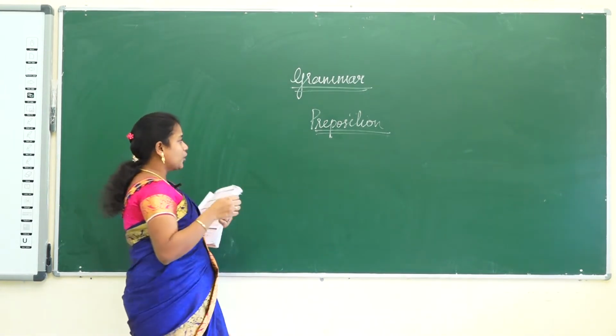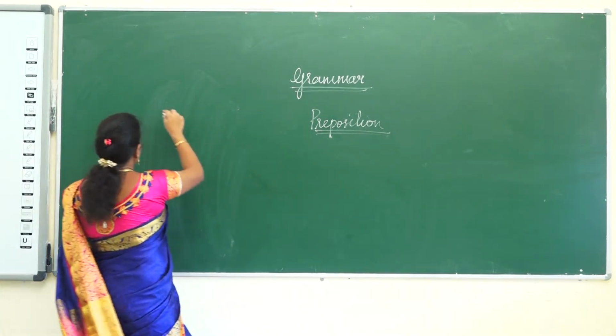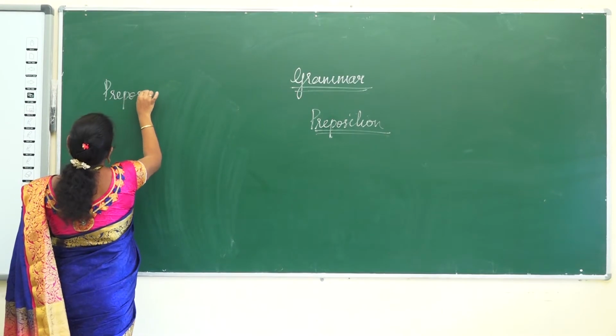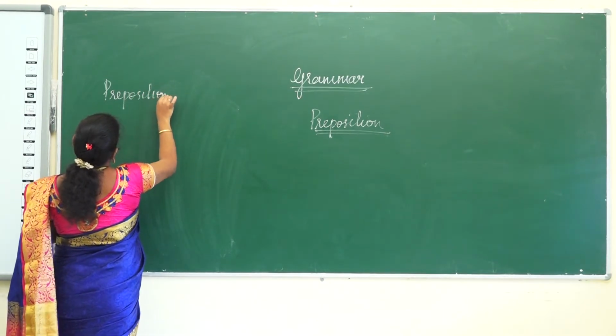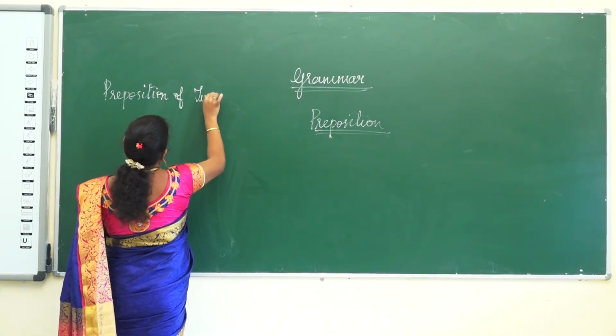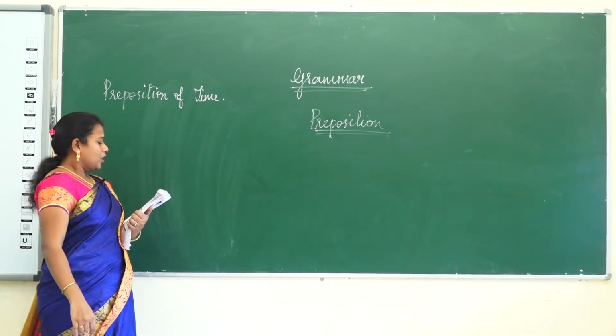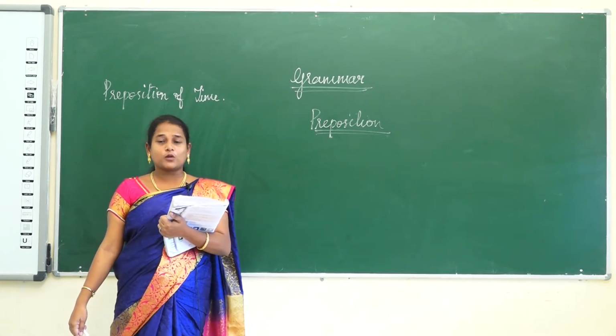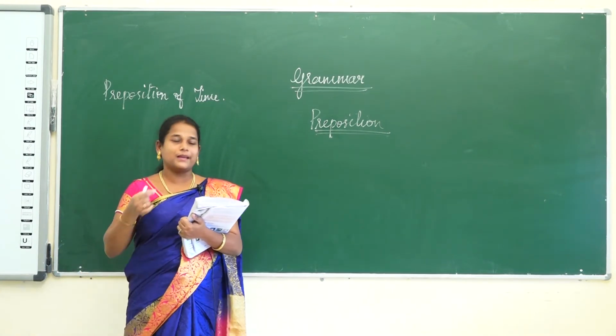First, we will discuss preposition of time. These prepositions are used to indicate when a particular event happened. So, what has happened?